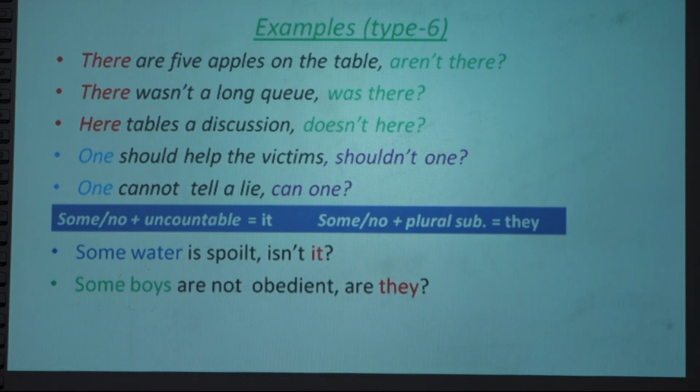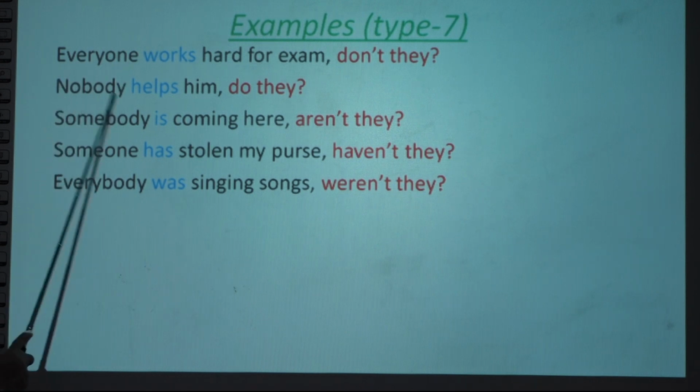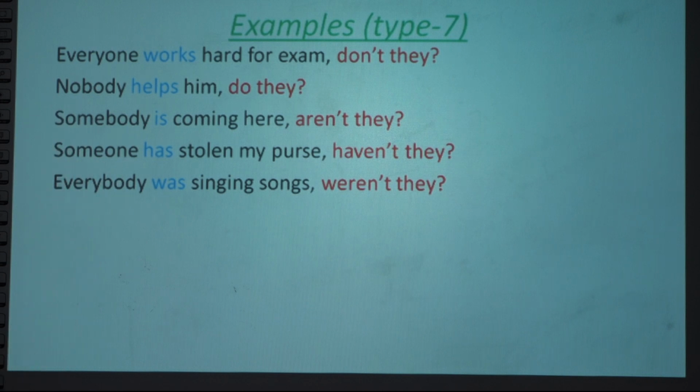You have learned from this example, no need to discuss this structure. You have seen the example and you can generalize it. The most important examples are presented here. Mostly questions are asked from these sections because this is too confusing also, right? So the main thing we have just discussed is everyone, nobody, somebody, someone, everybody.